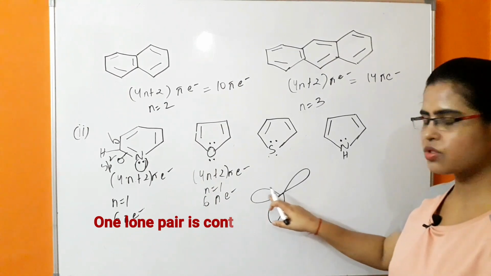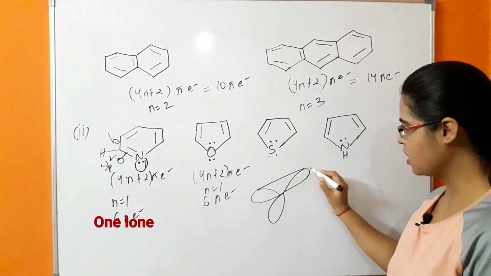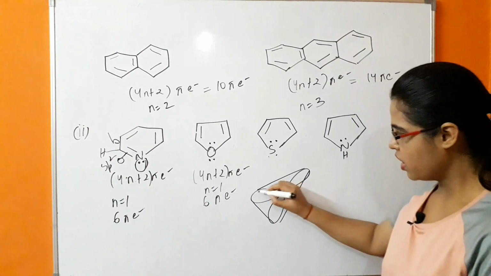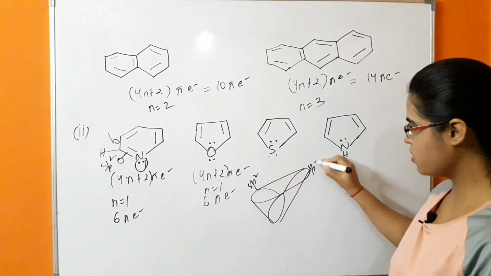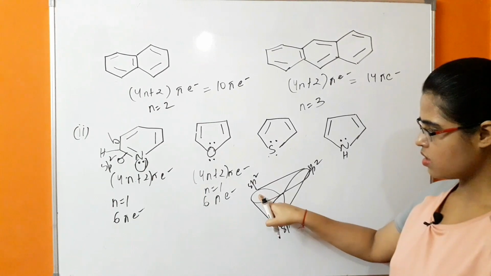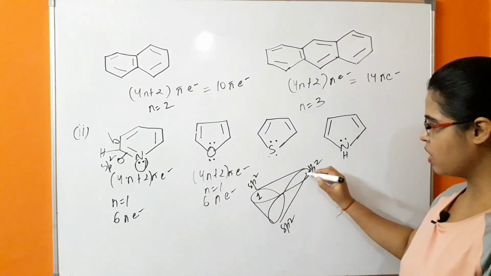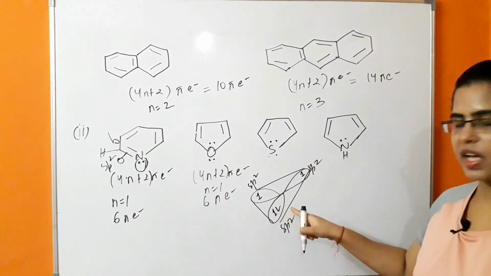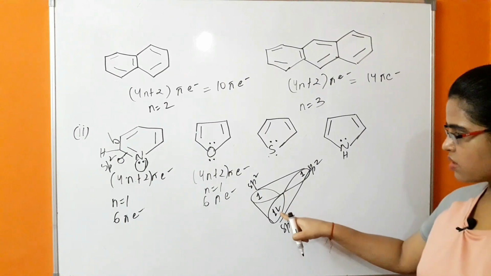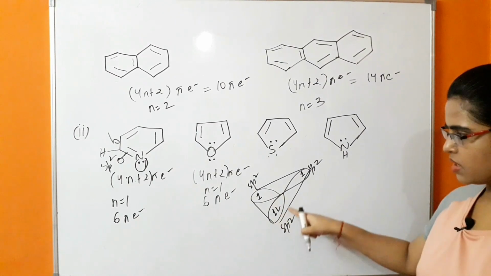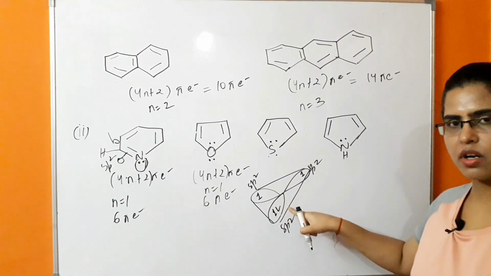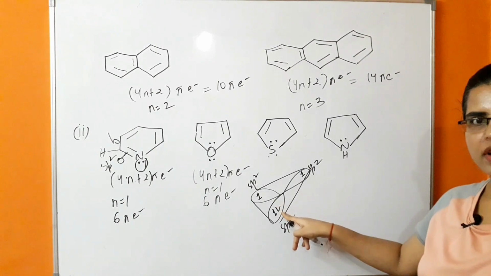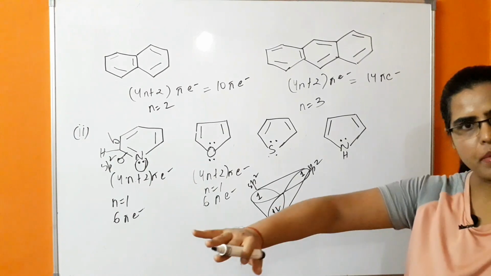So there are 3 hybridized orbital of the oxygen which are present in the same plane. These are 3 hybridized orbital. So in this case, these are sp2 hybridized. In this case of oxygen, there is one electron in this, and 2 electrons are present in one of the hybridized orbital of the oxygen. So this lone pair of electron which is present in one of the hybridized orbital of the oxygen is present in the plane. So it will not be involved in the conjugation because it is present in the plane.